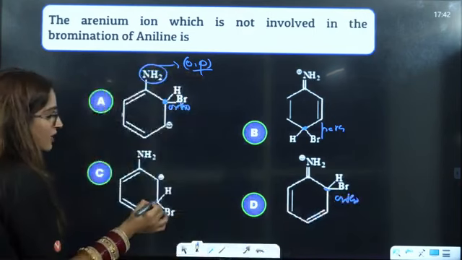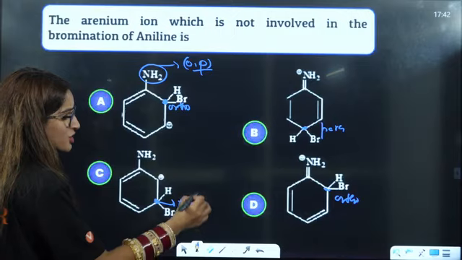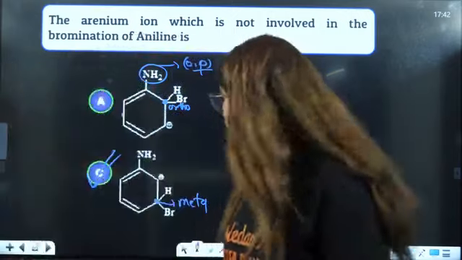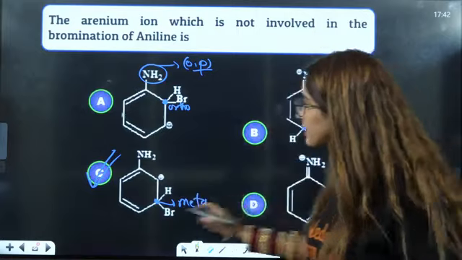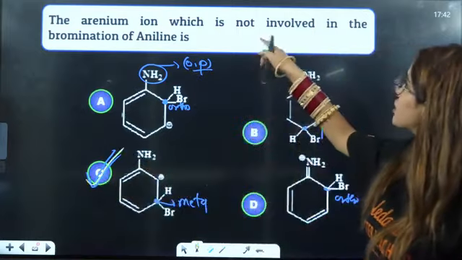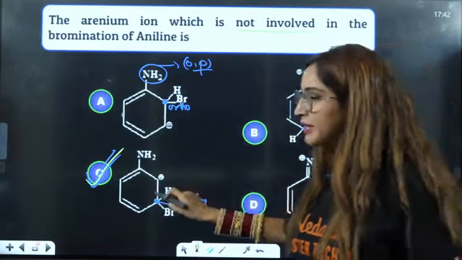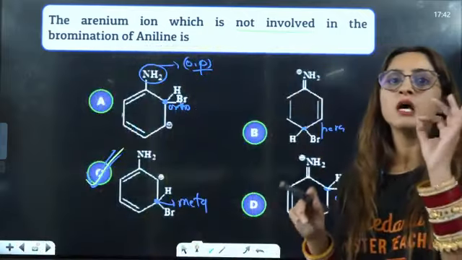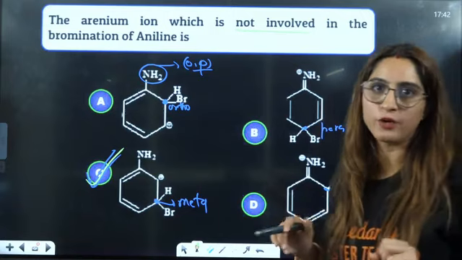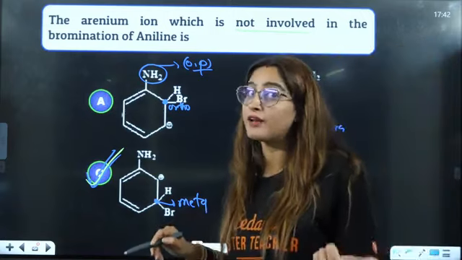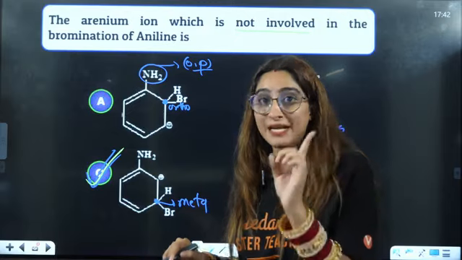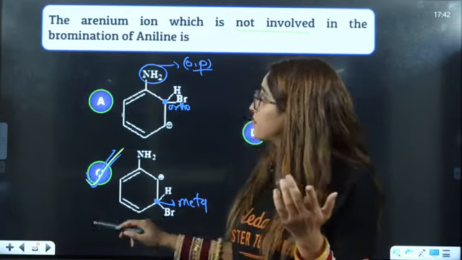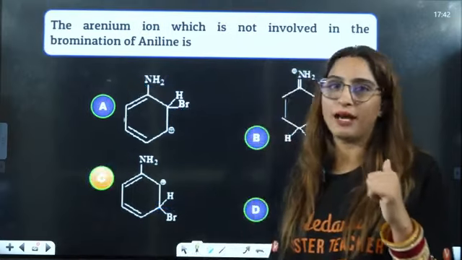This one is on the meta position. That is not possible. That is why this is not in the mechanism, right? At the meta position, bromine will not attack because NH2 is an ortho-para directing group. Only in the case of nitration does it give meta direction, because of the formation of the anilinium ion, right?